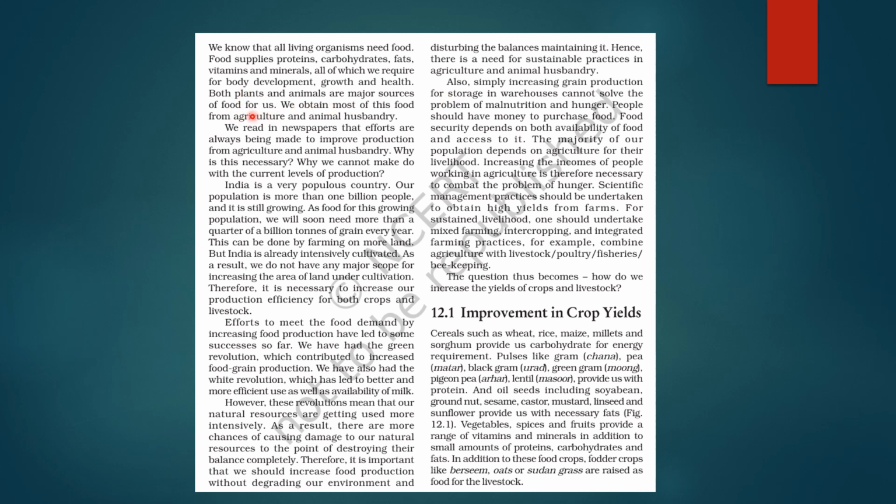Okay, जैसे suppose आप spinach खा रहे हो, so it is from a plant source. Okay, and if you are having, let's say, meat, then it's the animal source. Okay, so how do we obtain this food? It's mainly through agriculture and animal husbandry. Okay, so if you go through the newspapers, आप देखते हो कि there are efforts being made to improve the production from agriculture and animal husbandry.